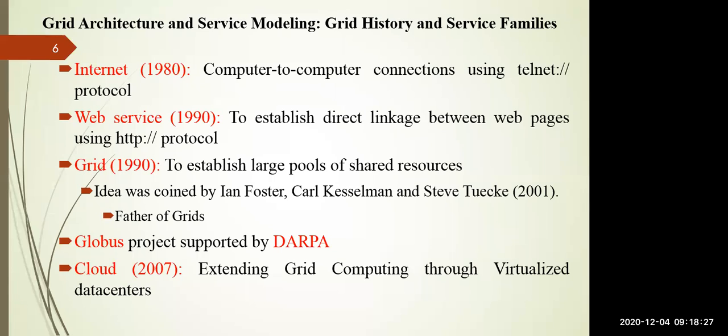So basically, this idea of the grid was coined by Ian Foster, Carl Kesselman, and Steve Tuecke in the year 2001. So they are called the fathers of the grid.